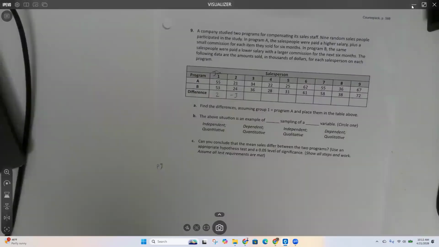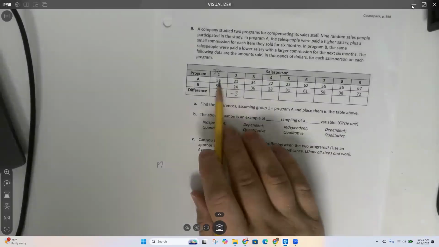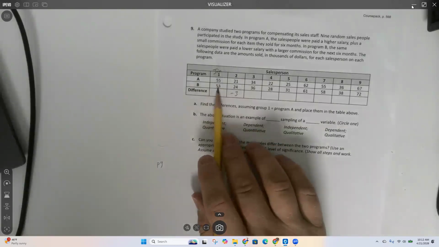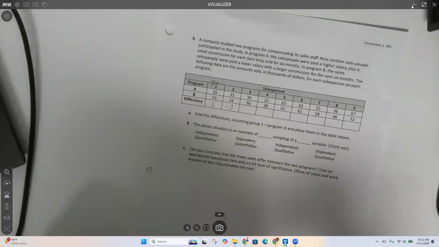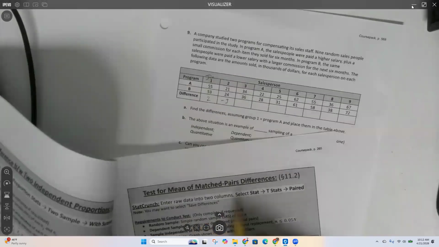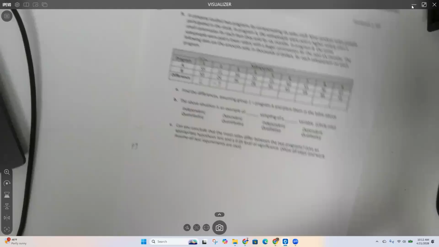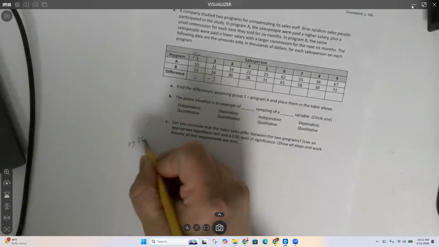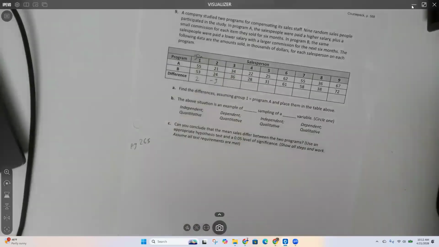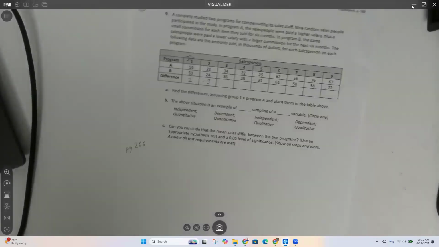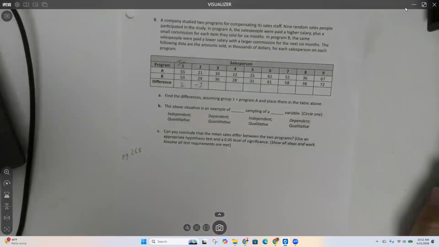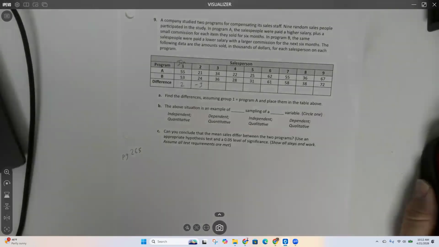Anyway, so this person sold $55,000 on program A, and then 6 months later sold $53,000 on program B. So it's the same person measured twice. This would be matched pairs, page 265. All right. Hopefully that makes sense. Okay, so we're gonna stop here on the recording, and then we're gonna go back and fill in the rest.